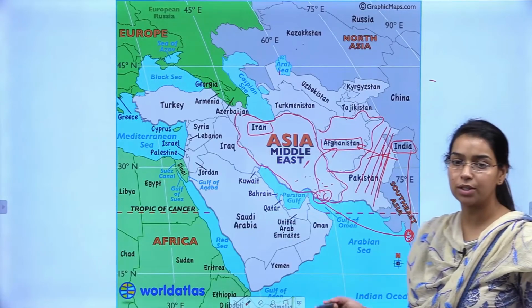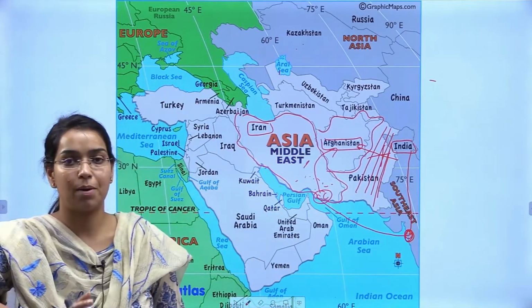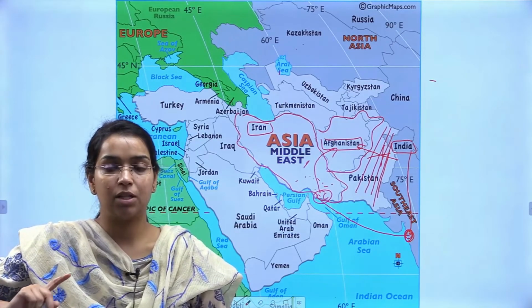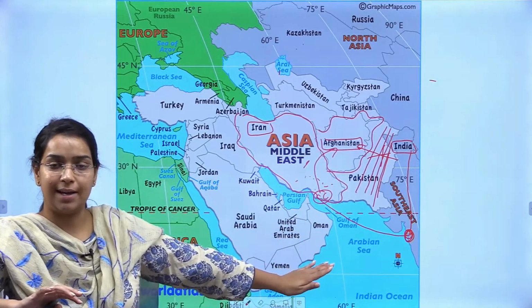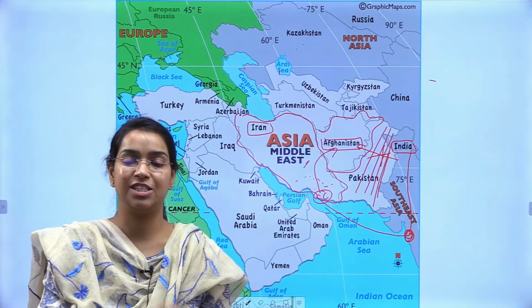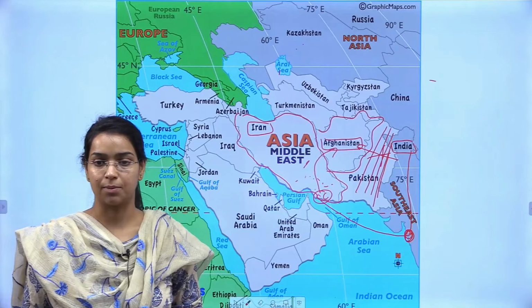So that is the significance of all these areas. Please try to remember the members of both the initiatives. Try to remember the maps of both the initiatives where they are given. Try to draw them also, and then try to remember all the significances that I have discussed with you in this, right?